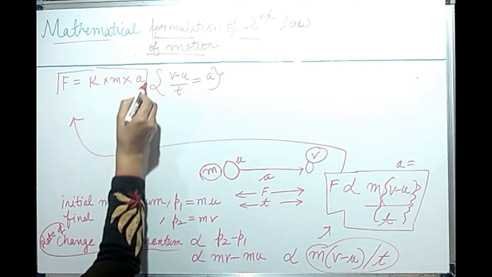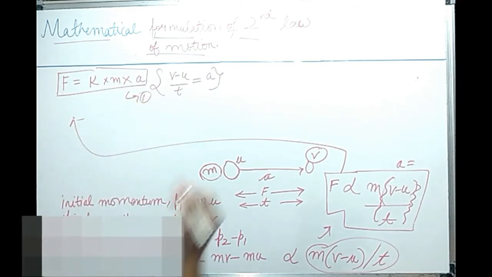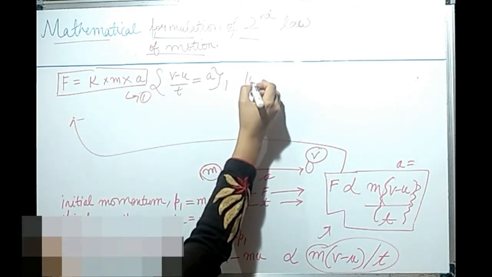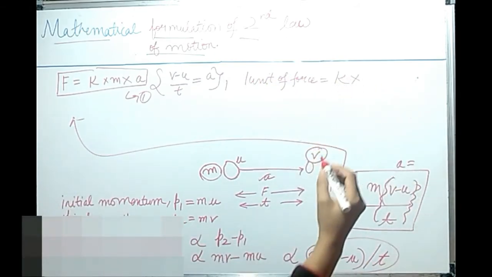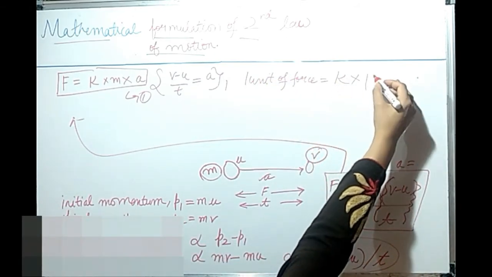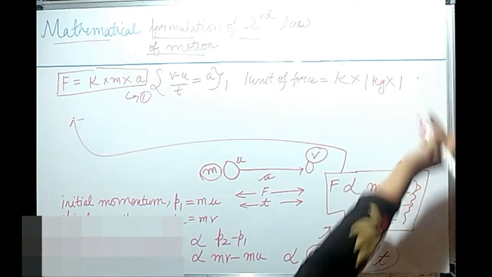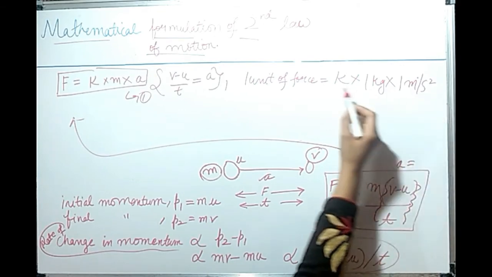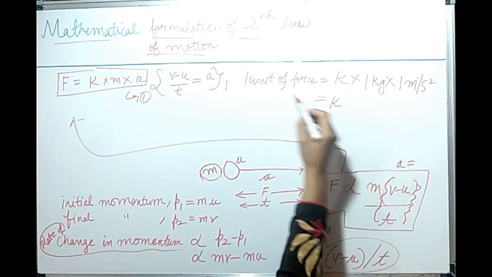So let's say this is equation number 1. Now for 1 unit of force, K constant, mass will be 1 kg and acceleration will be 1 meter per second square. From here we are getting the value of K, the constant of proportionality, equal to 1.